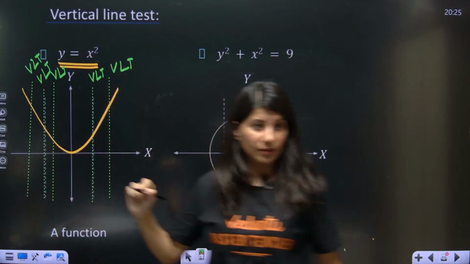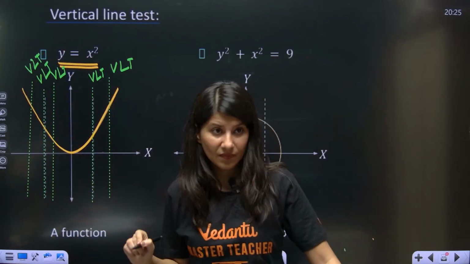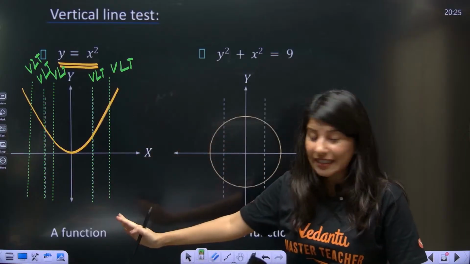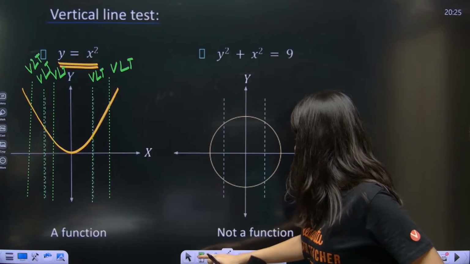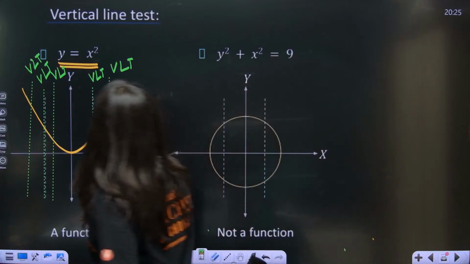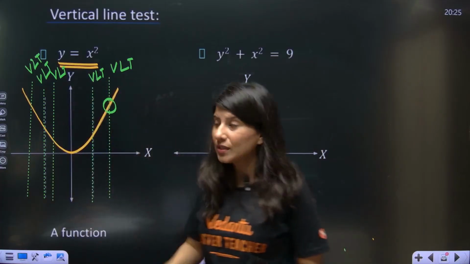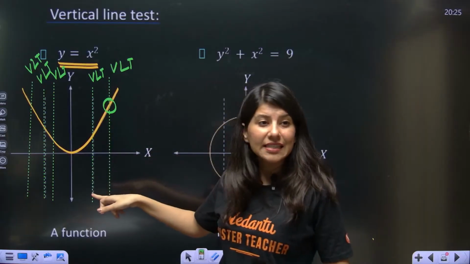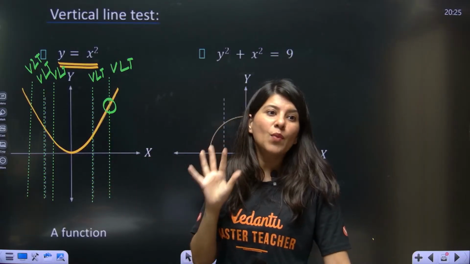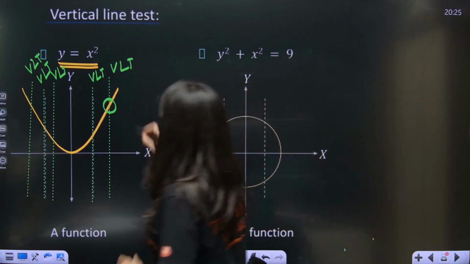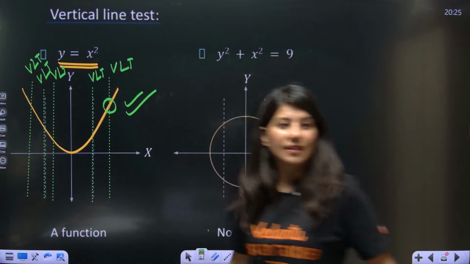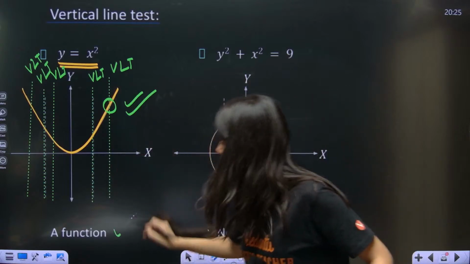So whenever you draw a vertical line and this vertical line is intersecting the graph at a single point, can you see? This vertical line is intersecting the graph at a single point, right? What does that mean? That this is a function. Yes, this is a function.